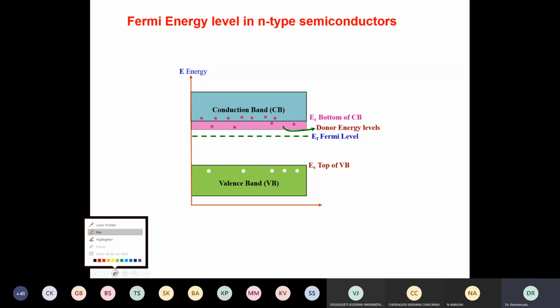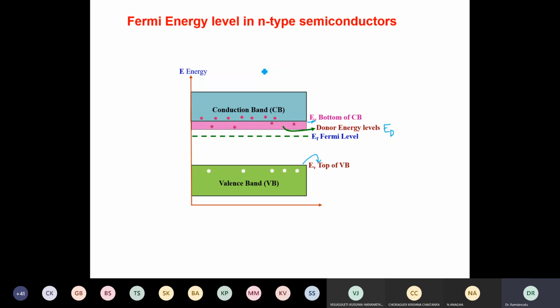In addition to the bottom of the conduction band, EC, and the top edge of the valence band, we have donor energy levels called ED. This is also a very important energy level that depends on what type of pentavalent impurity atoms you are adding into the material, and those energy levels are EDs. Now I have to define the Fermi energy level as a weighted energy level.